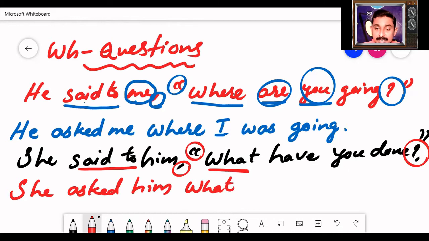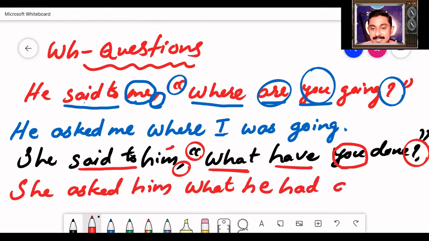Now find out the pronoun. Immediately after the WH word, you are supposed to find out the pronoun. How do you identify the pronoun? Go back. To whom is the question asked? Yes, the question is asked to him. So you should write here what he. Have becomes had. What he had done. That's it. Very simple. She asked him what he had done. Okay, this is how we change a WH question into indirect speech.